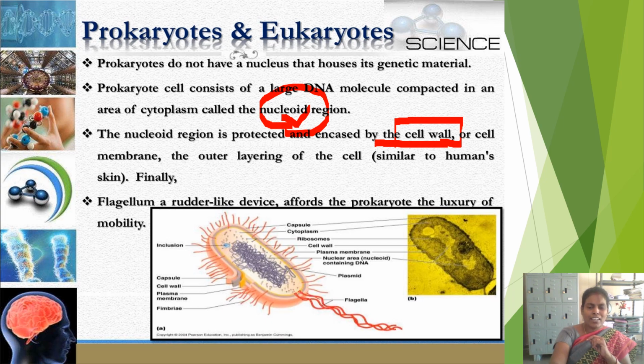And finally, if you see, this is the structure of one bacteria. In the center of the cell, nucleus is absent, but the material, chromatin, all the structural thread-like structures which are present inside the nucleus are naked here without the nuclear membrane, and this region is called nucleoid. Nucleoid. Okay.